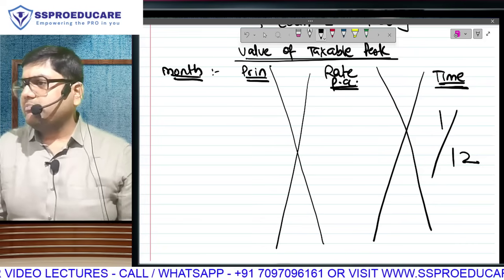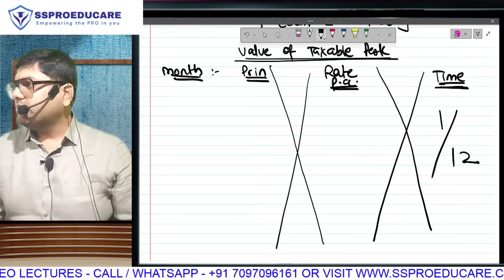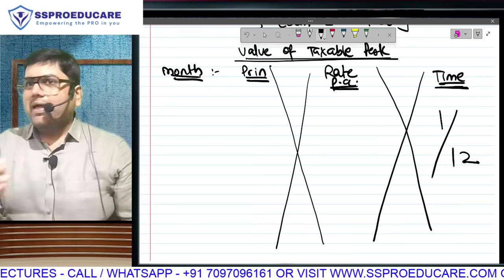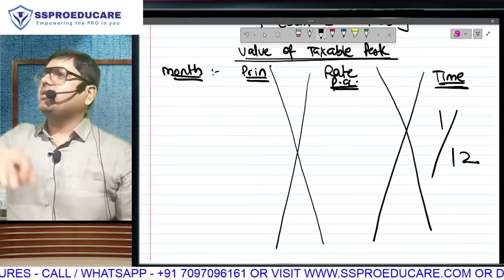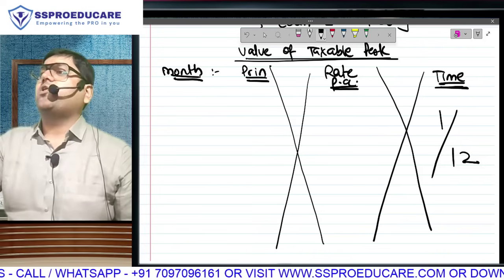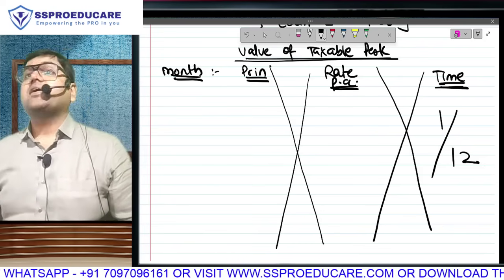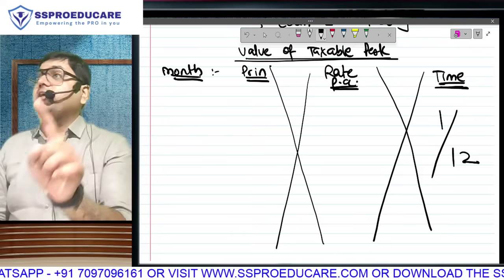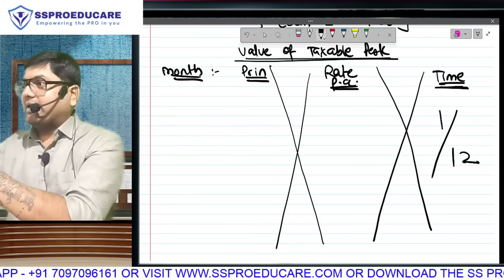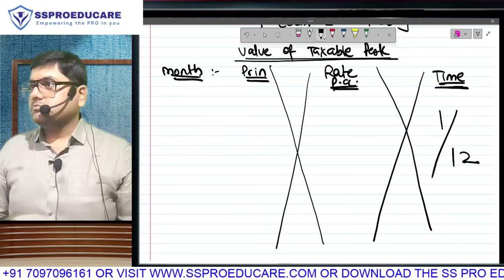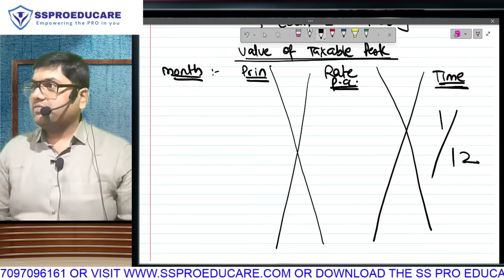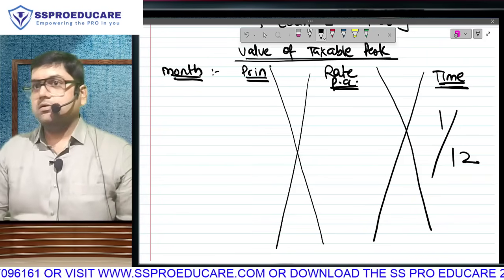Have you studied financial management? Capital budgeting? At any stage of your career, has any accounts, costing or FM teacher taught you how to use the memory button on your calculator? You will be making effective use of that. Principal into rate, divide by 12. Write that answer against April and do M plus. Divide by 12, that is, it is the same as into 1 by 12.